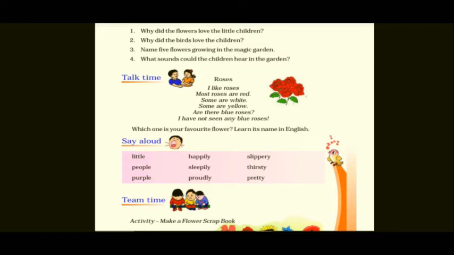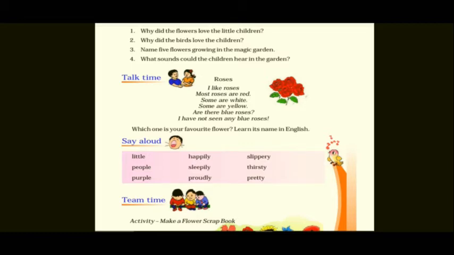Number 2, why did the birds love the children? Because, you know what the children used to get for the birds? They used to get bread for the birds. So that's why the children love the birds and the birds also love the children. Name 5 flowers growing in the magic garden. So how many flowers were growing in the magic garden, children? Marigold was there, sunflower was there, roses were there, poppies were there, pansies were there. Almost there are many flowers growing in the garden.